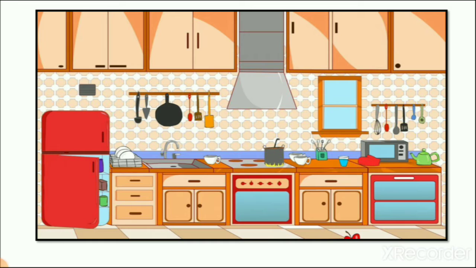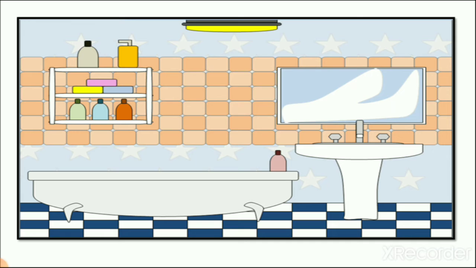Stove you can see here, water you can see here. So these all are the things which you can see in your kitchen. Different types of people use different types of things in the kitchen. Some people use a gas stove, some people use an electric stove, and some people use a stove made from wood, right? So we call it a wood stove. So these are all things you can see in your kitchen.